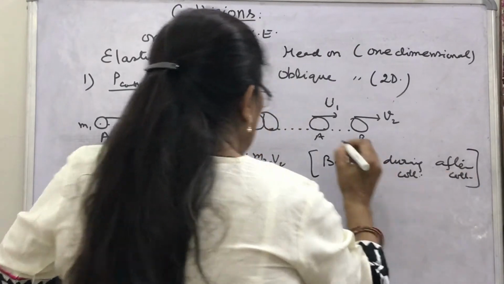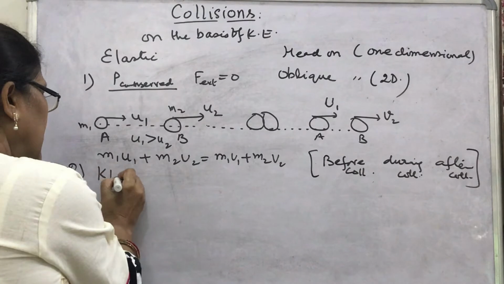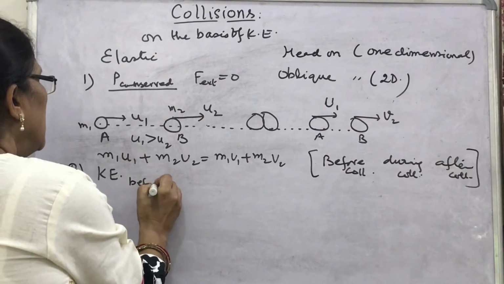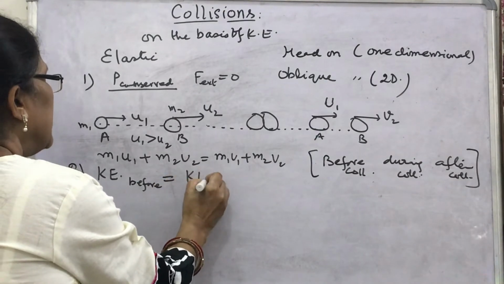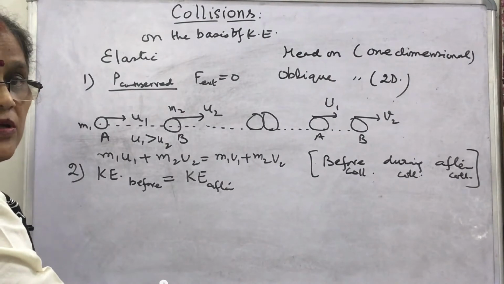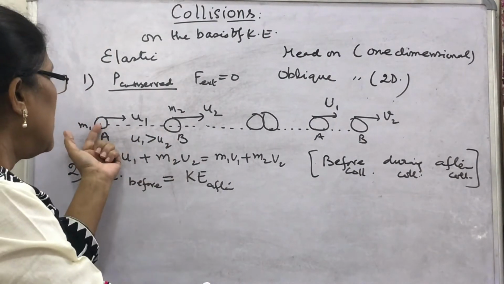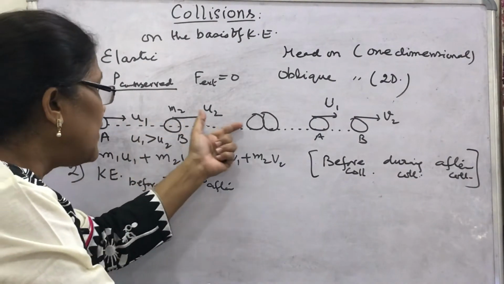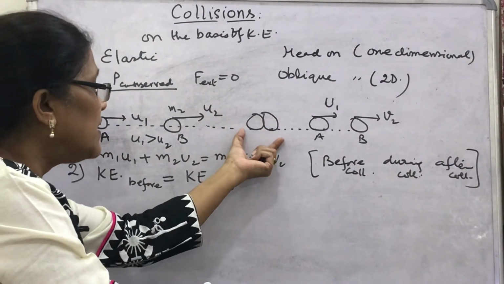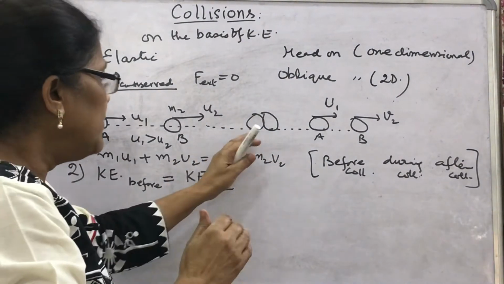What about the kinetic energy? Second characteristic, kinetic energy before is same as kinetic energy after collision. What does it mean? Whenever the objects moving in the same line collide, then during their interaction, one object deforms the other.